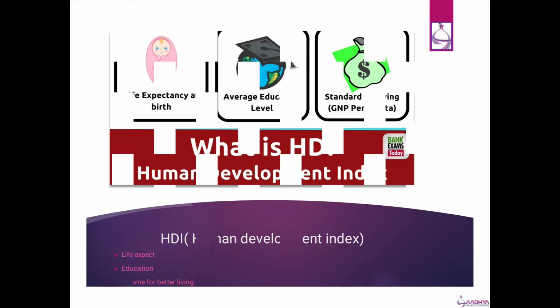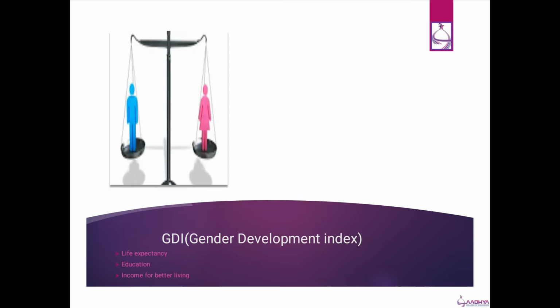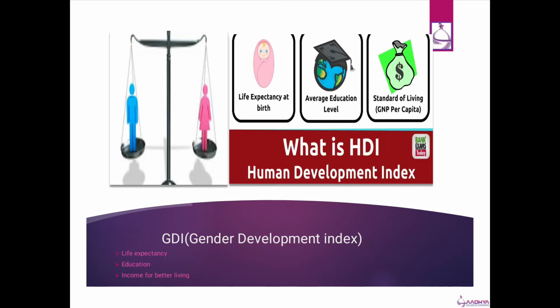The next one is GDI. The full form of GDI is Gender Development Index. Now in this we have life expectancy, education and income for better living, the same as HDI. But the difference between GDI and HDI is that in HDI we are calculating for the whole population, while in GDI we are calculating exclusively for females. The gender inequality which exists in all developing countries, to close that gap we are calculating GDI.